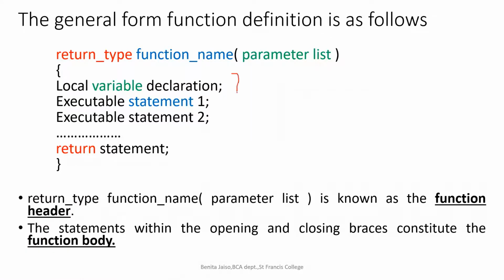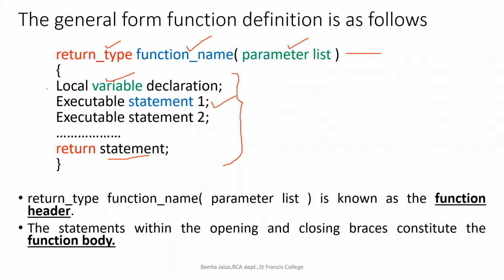The lines mentioned within the curly bracket are known as the function body. And the line which is written above the function body is the function header, right? So this function definition consists of 2 parts, function header and function body. In the function header, we have the return type, function name, and the argument or parameter list. Within the function body, you have the local variable declaration, the statements to be executed, and the return statement, right?